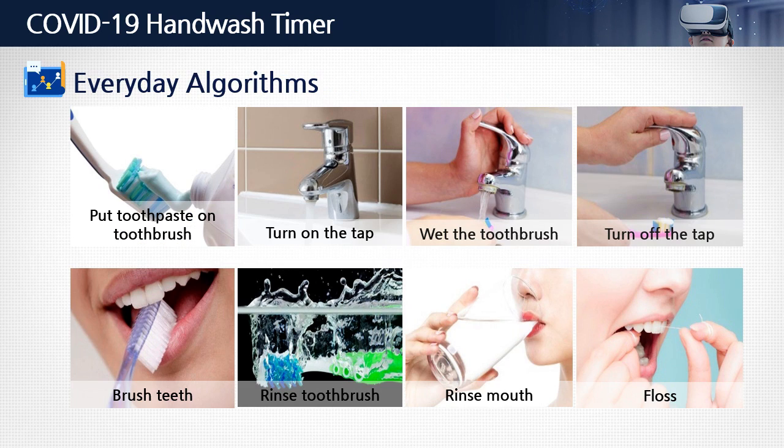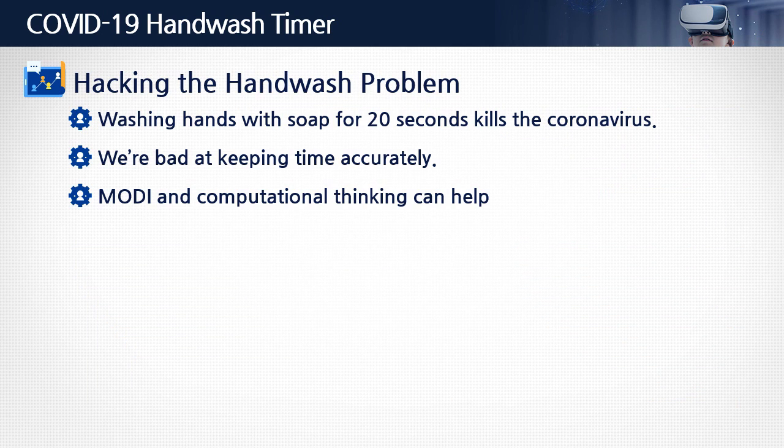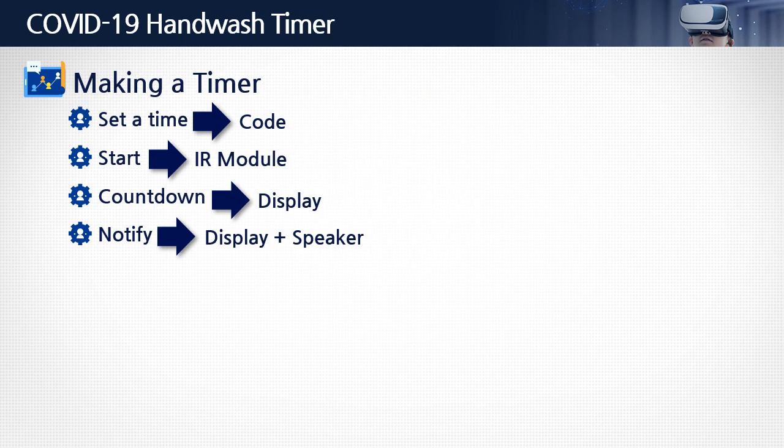We started with everyday algorithms with students and got them to understand the process. We looked at brushing our teeth, so we went from decomposition to recognizing patterns, abstraction, and then finally taking out the parts we don't need. We then went back to hand washing and reworked the problem. We need to wash our hands for 20 seconds to kill the coronavirus. But how long is that? We can sing happy birthday twice, or we can use Modi and computational thinking to tackle the problem.